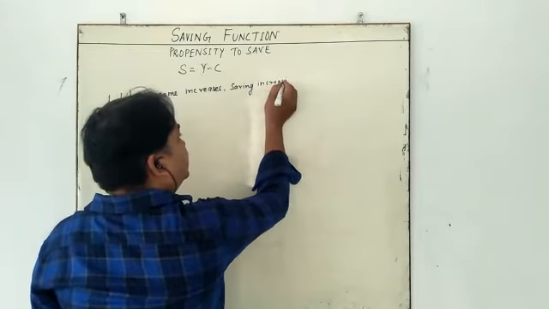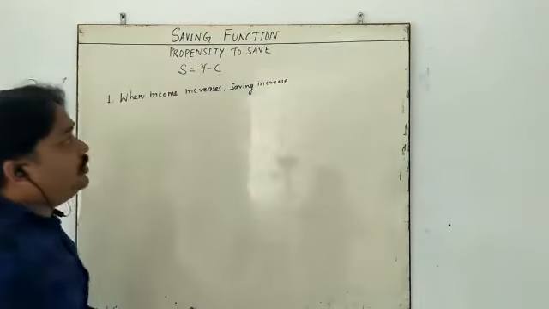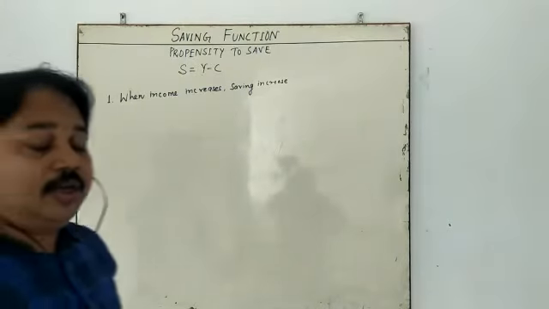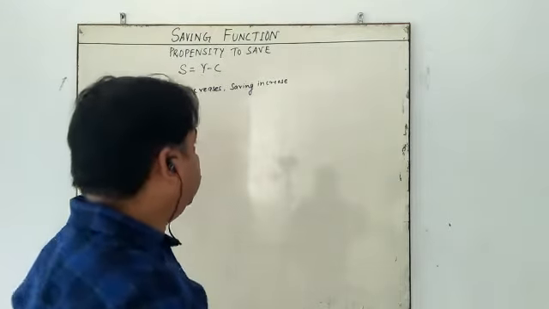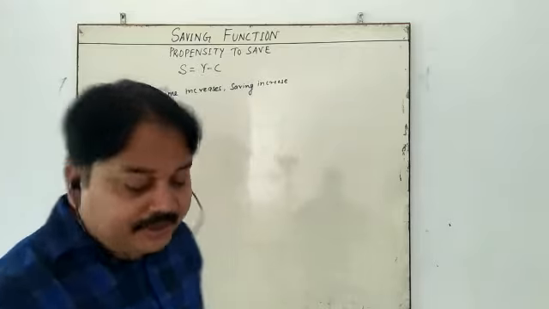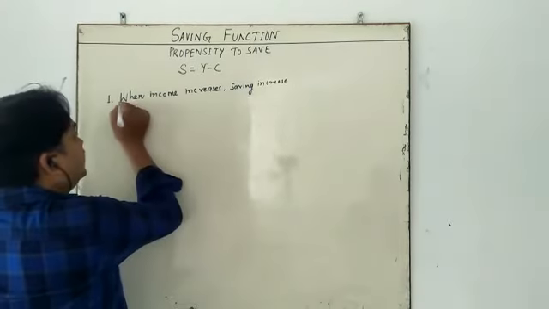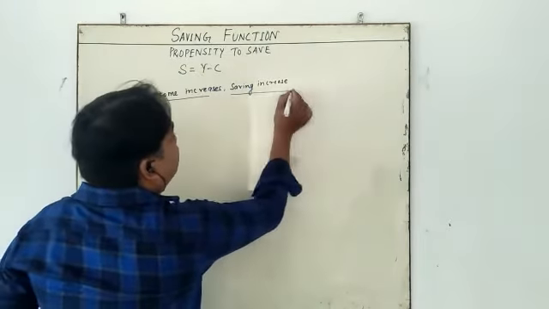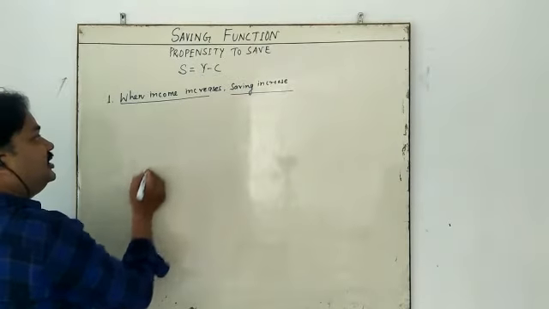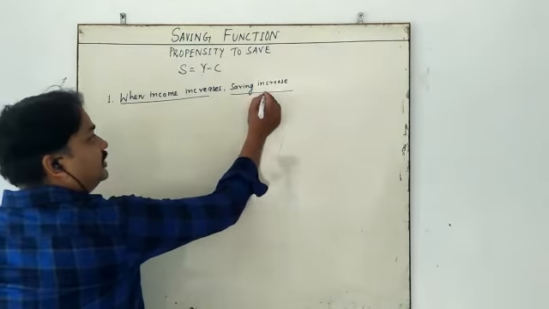Why? Because most of the income is going to be used for capital expenditure. What is the first relation? The saving part.